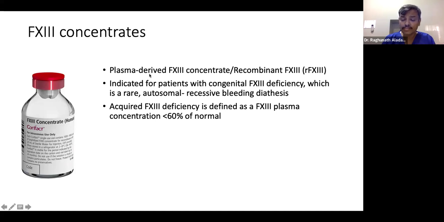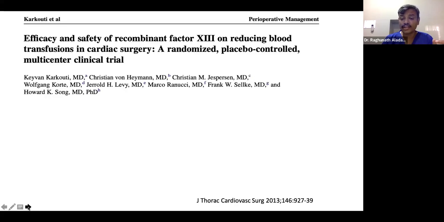So we have plasma-derived factor 13 concentrate and recombinant factor 13 indicated for patients with congenital factor 13 deficiency, which is a very rare autosomal recessive bleeding diathesis. But acquired deficiency we are seeing now because we have the option of measuring. So we are identifying factor 13 deficiency, whether it is really associated with bleeding or not. That again, we need a lot of evidence for.